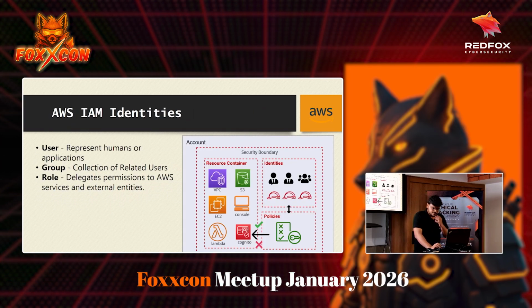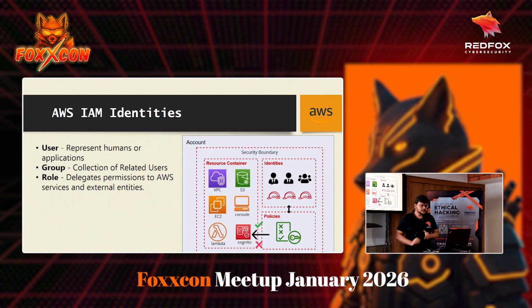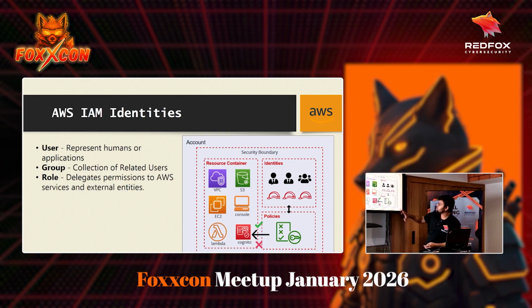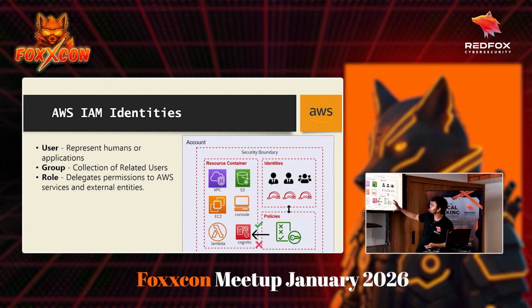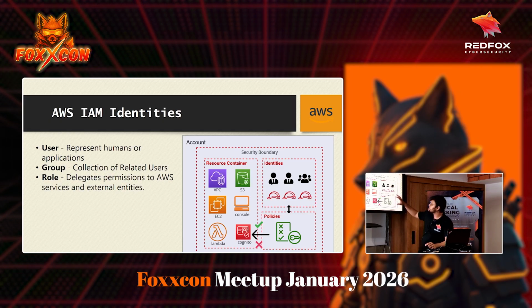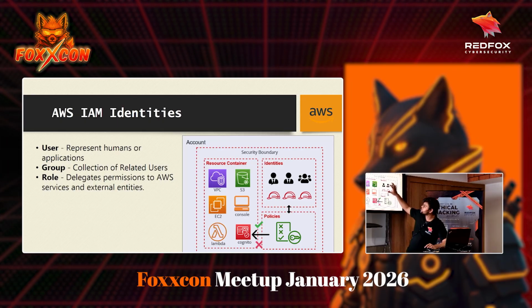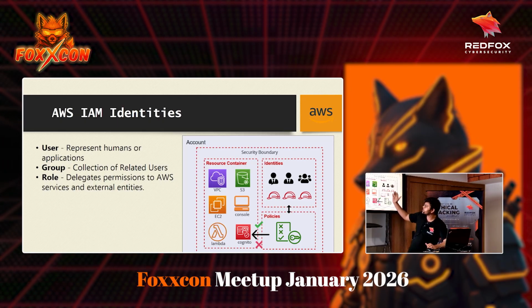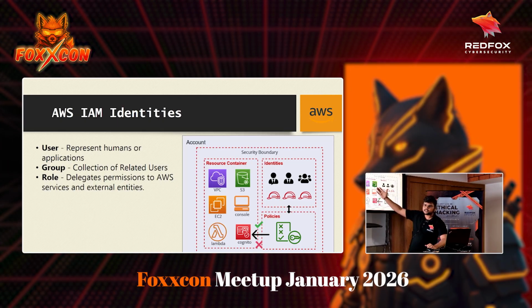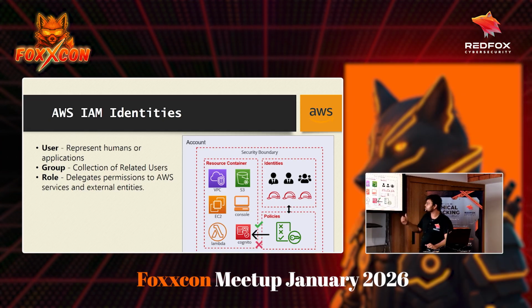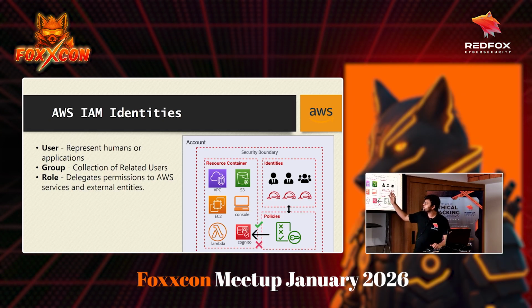Okay, sorry. Now let's look at the AWS infrastructure. Let me summarize this. In an AWS account, we have identities, which are your users, groups, and roles, and using these you try to access resources like S3 buckets, servers, Cognito, Lambda, etc. How do they get access to this?